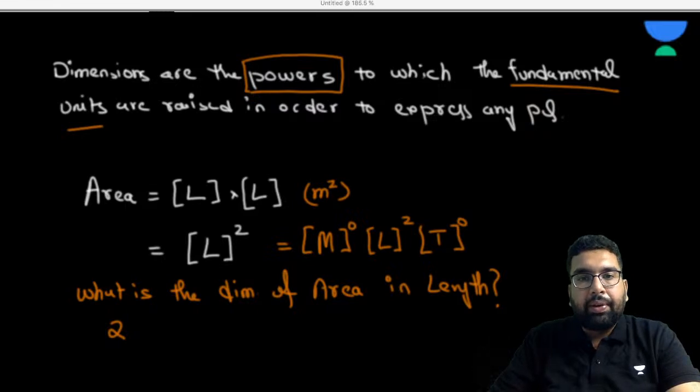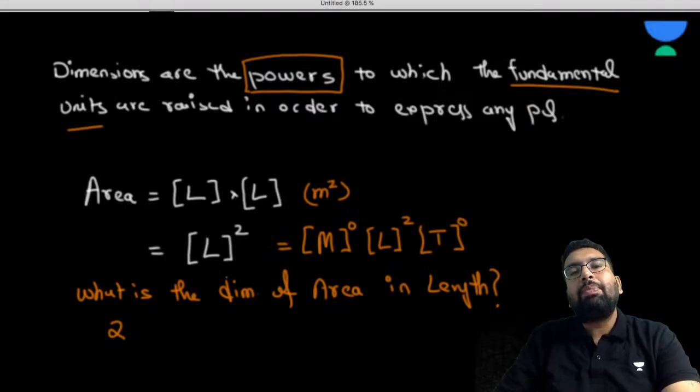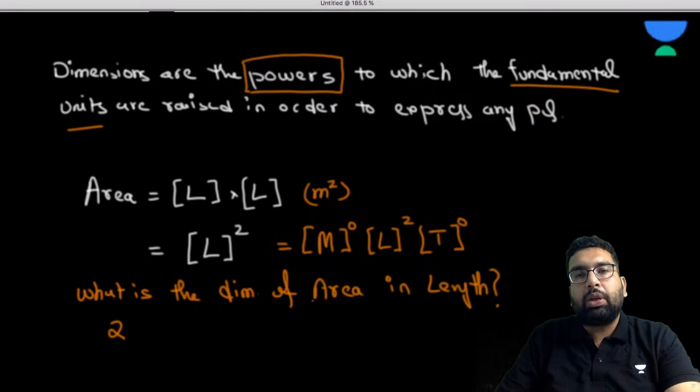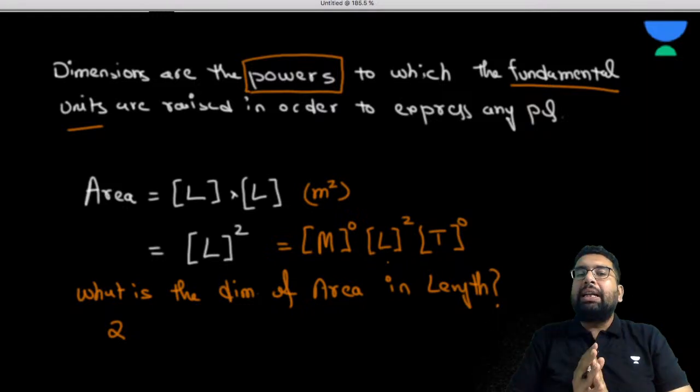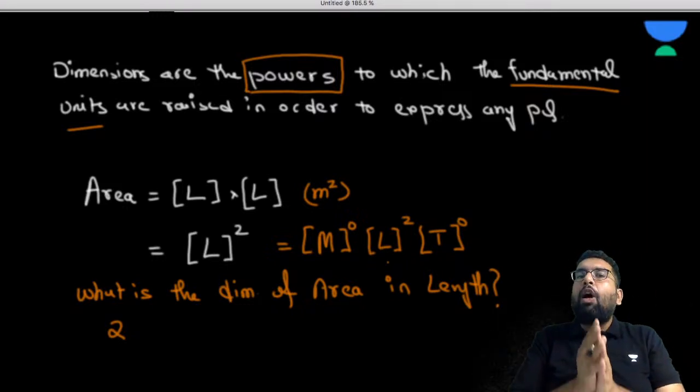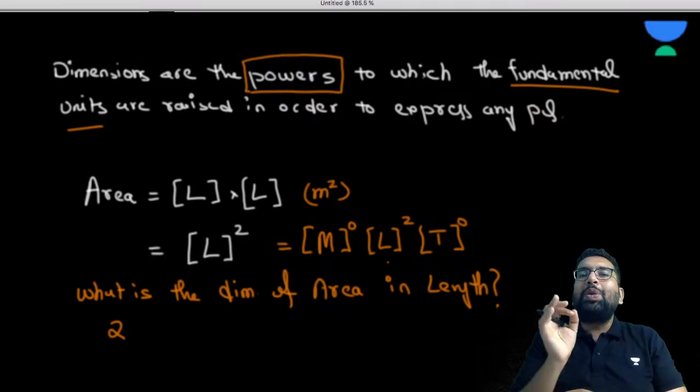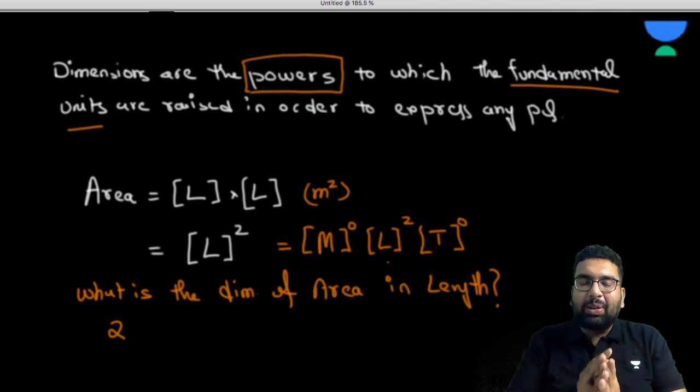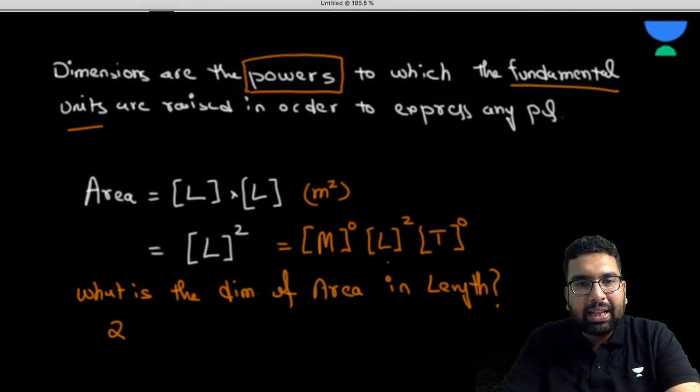Sorry. So what is the dimension of area in length? The dimension of area in length is 2. I was talking about this. Now please understand this. Can I represent the area in terms of fundamental units like this: M0, L2 and T0? Can I do it like this? Please answer me.